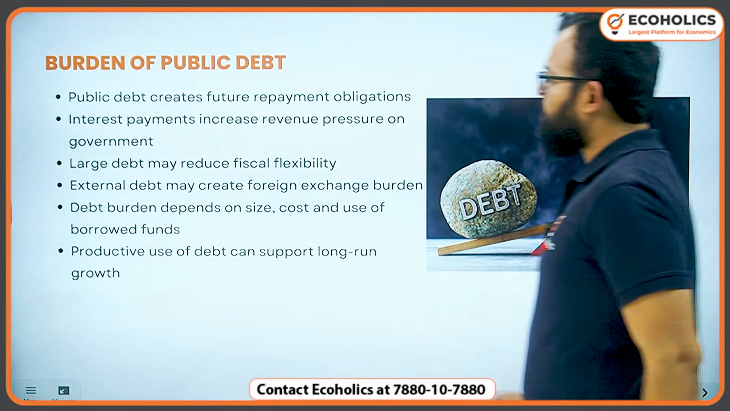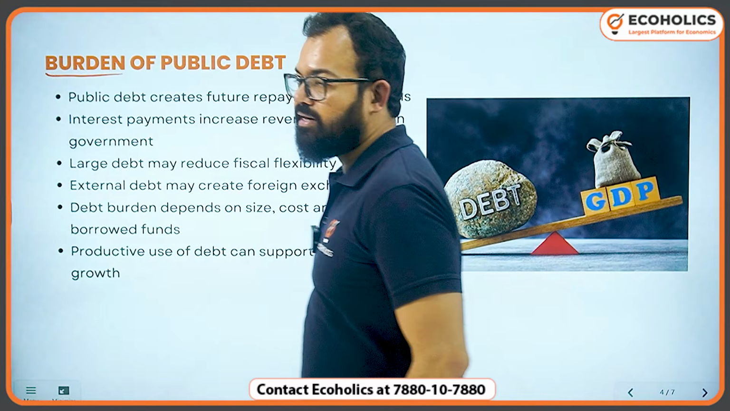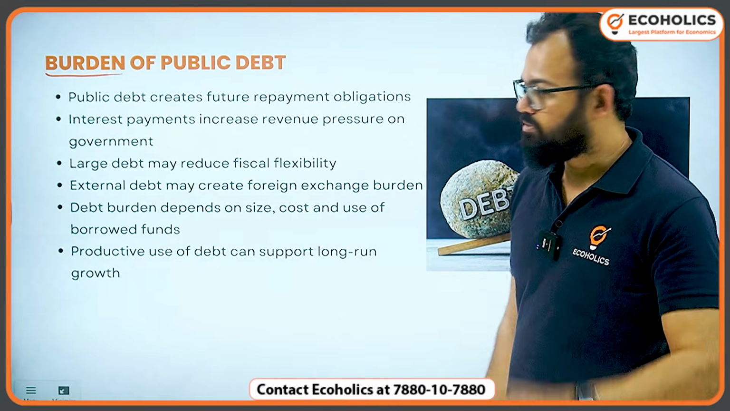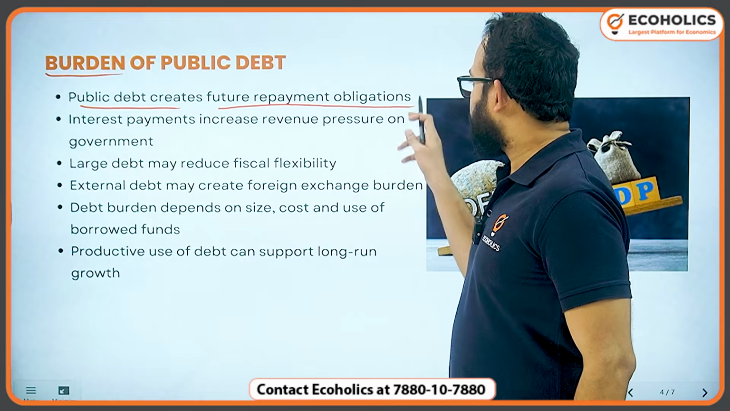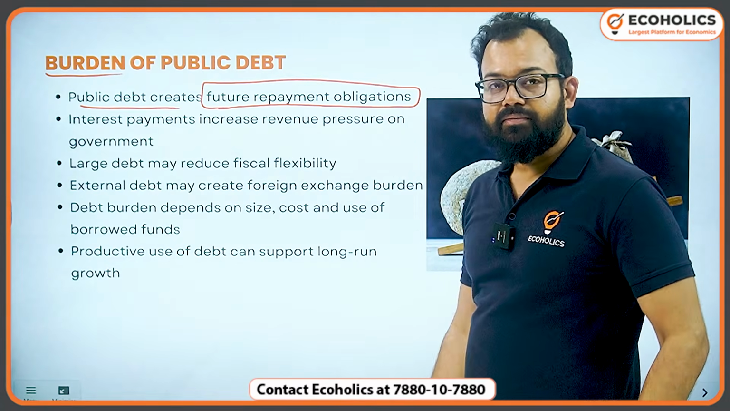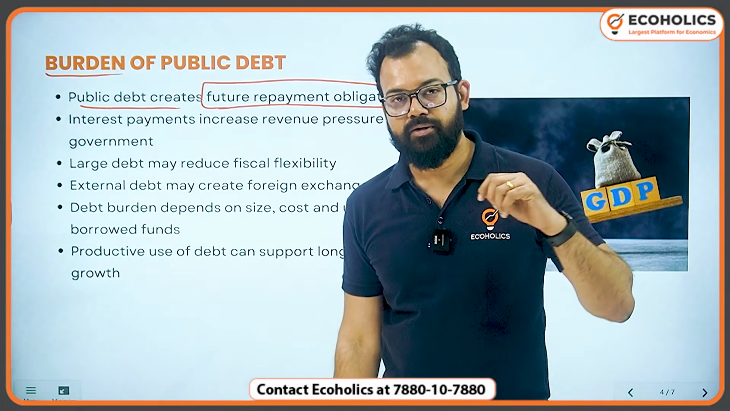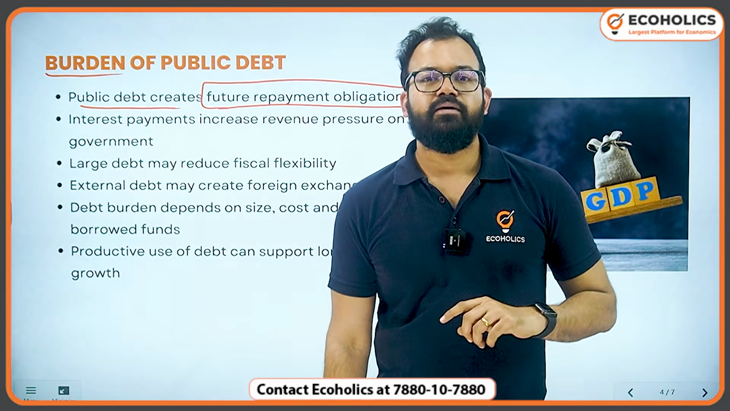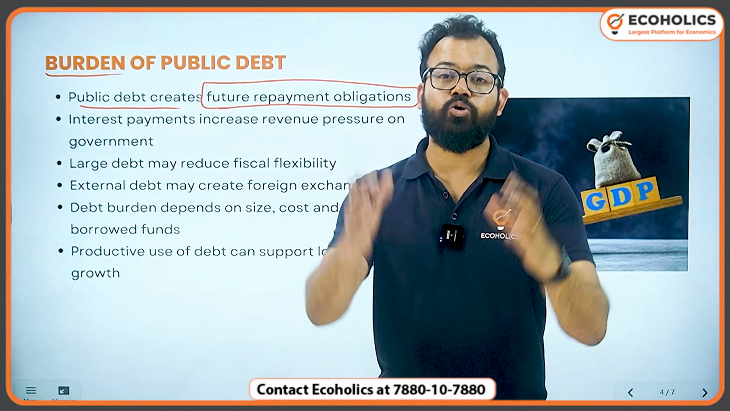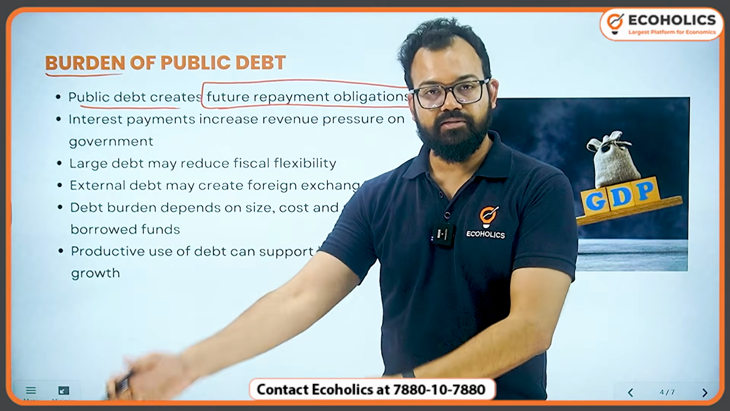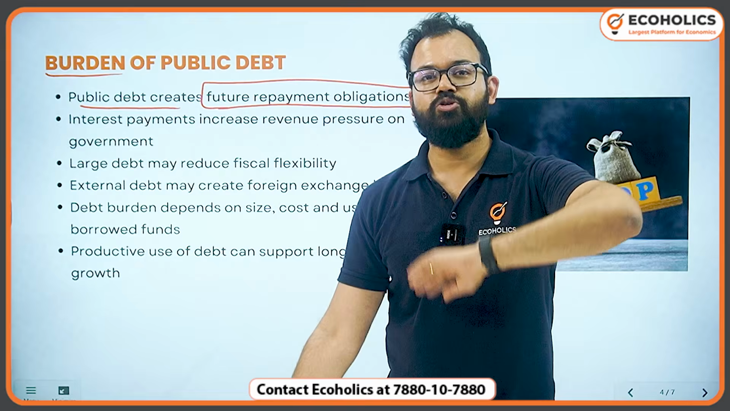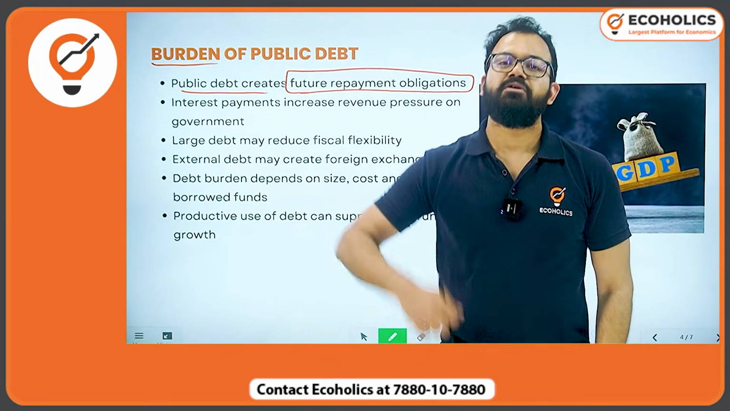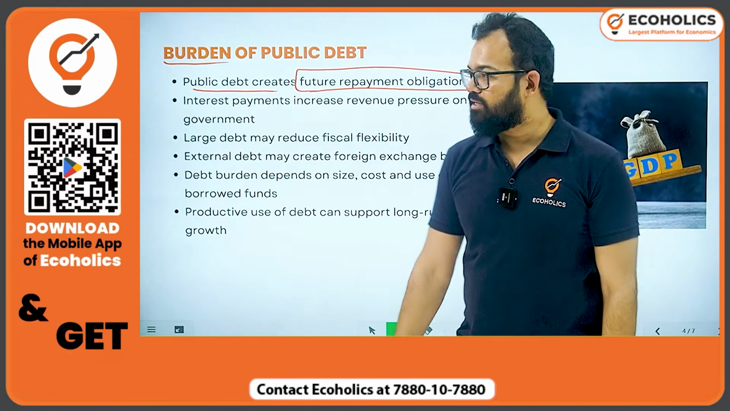Let's move and understand the burden of public debt. This is the question UPSC loves. Public debt creates future repayment obligation. For example, George Bush invaded Iraq and took a lot of loans. Repayment is coming right now in the era of Trump. Are you getting my point? Future obligation. Now Trump will take loans, and repayment will come in the future, for 20 years, 30 years.